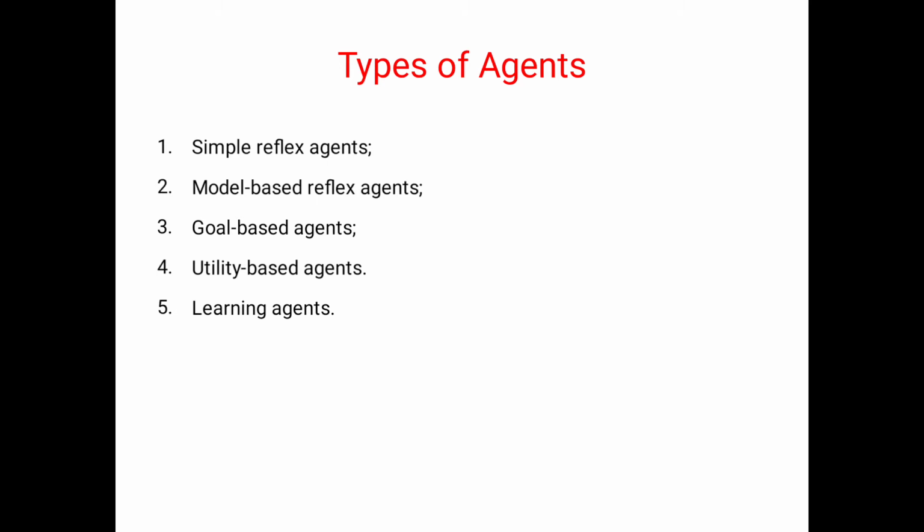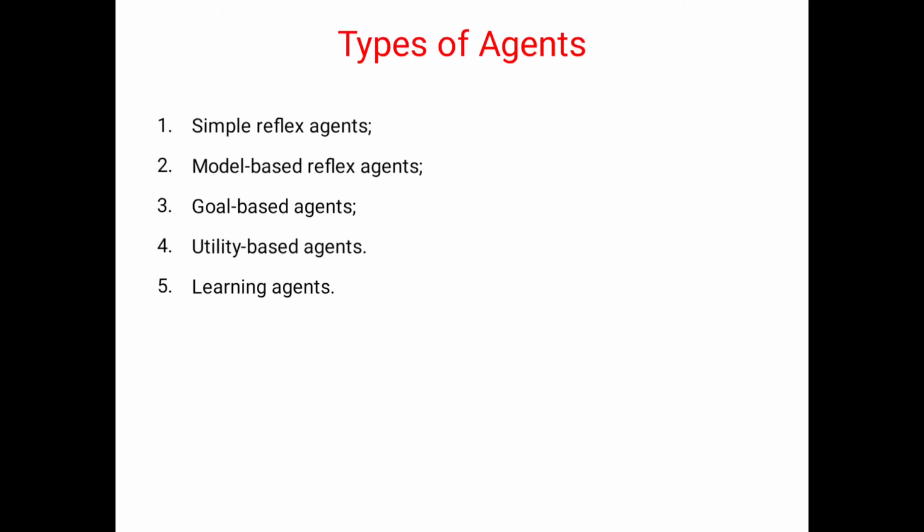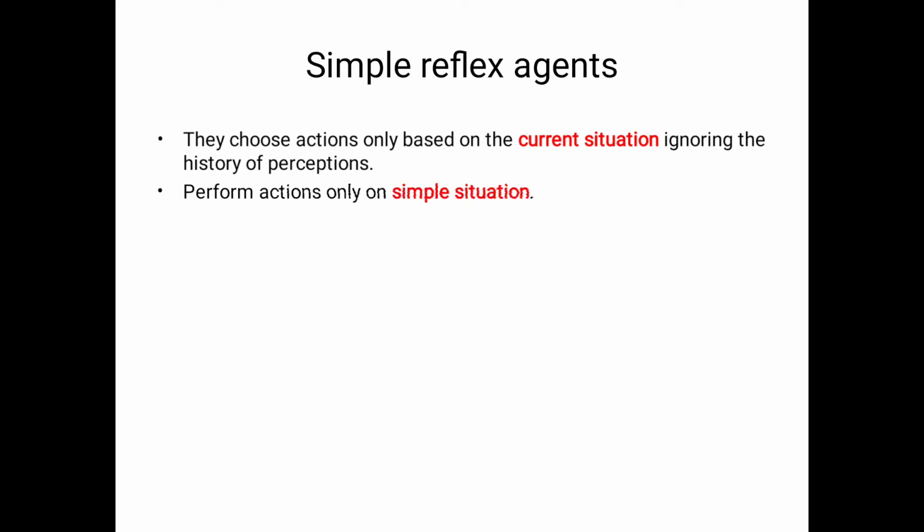Here the agent has the capabilities of learning. Now we will see them one by one. The first one is the simple reflex agent. Here the simple reflex agent works on the current situation. It ignores the history; it doesn't have any history or internal memory capabilities. It performs actions only in simple situations.